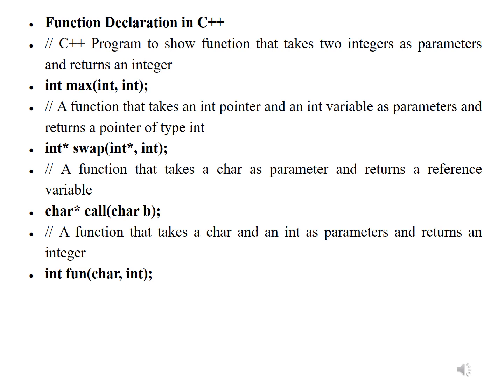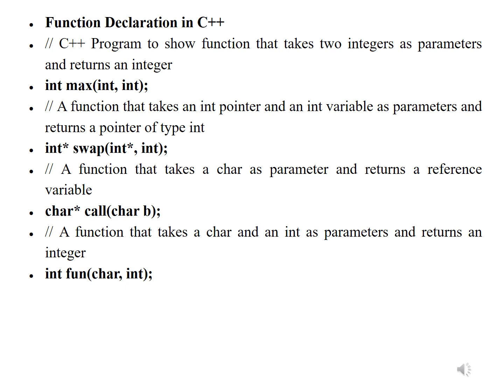Another example: a function that takes an integer pointer and an integer variable as parameters and returns a pointer of type integer. We can observe this in the second function. We have given an example: int* swap(int*, int). Swap is a function which accepts a pointer variable and returns pointer type of data, and it's an integer type, and it also accepts parameters of two types. One is pointer data and another is a simple variable.